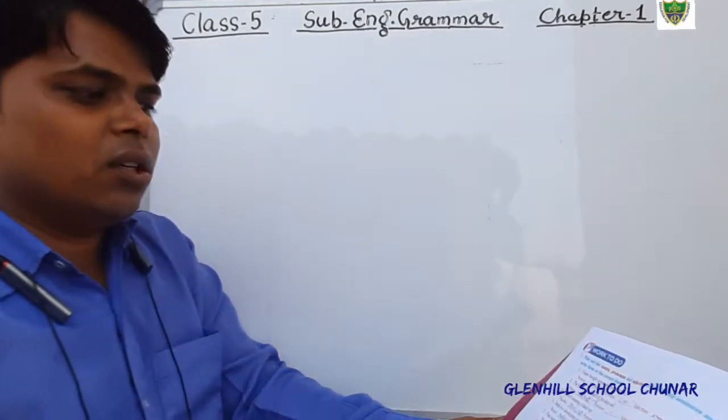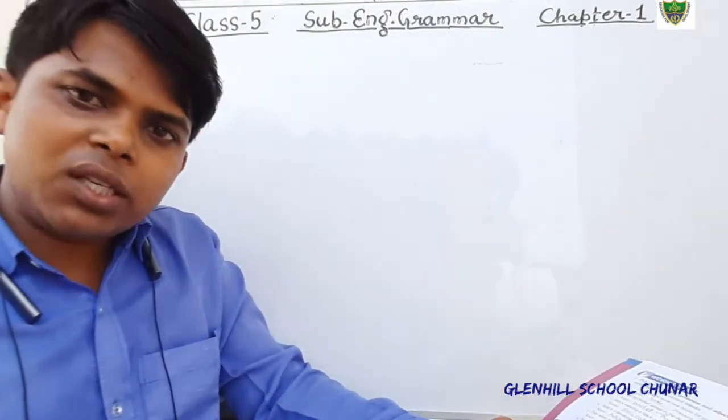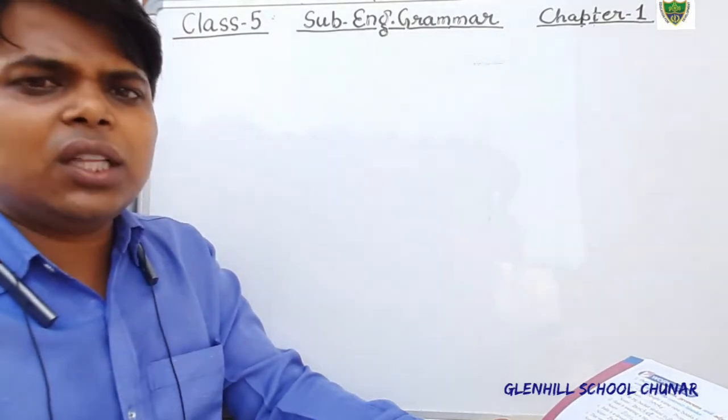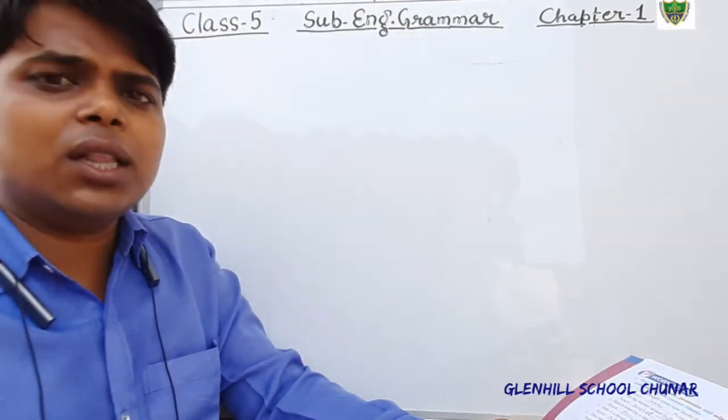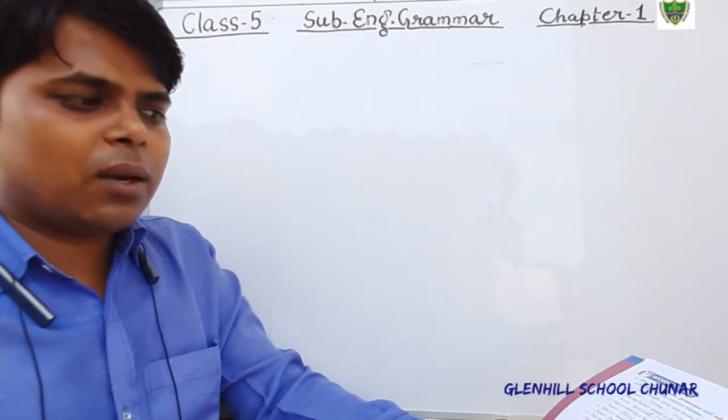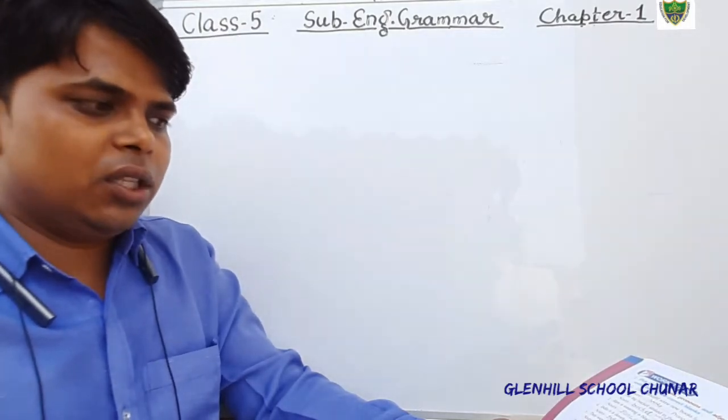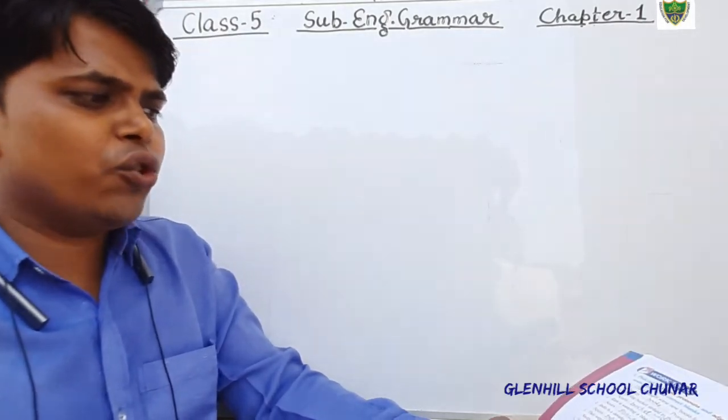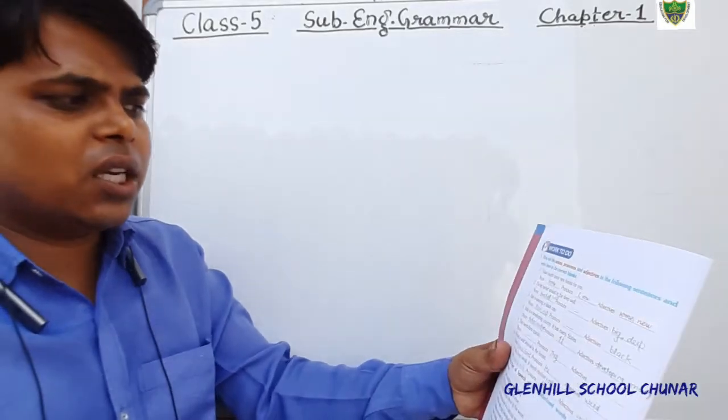Dear students, the sentence is given here, the blanks are given here. You have to tell what kind of parts of speech is used here in the sentence. Now see the first question, the answer is already given.